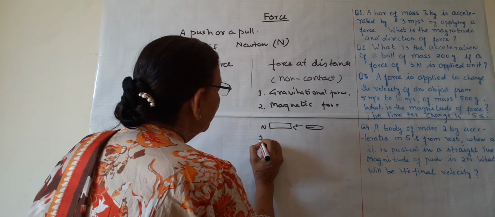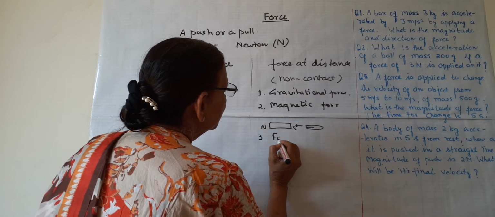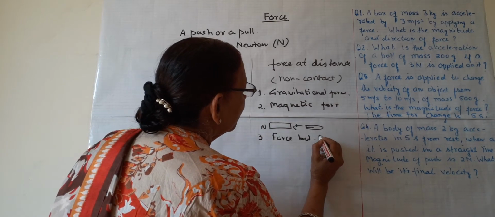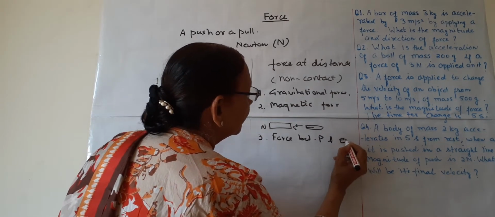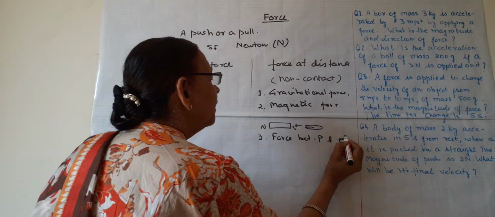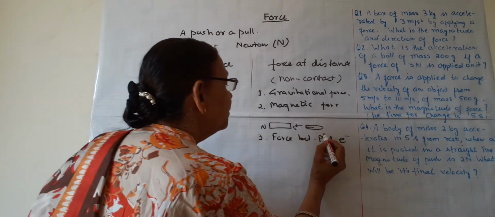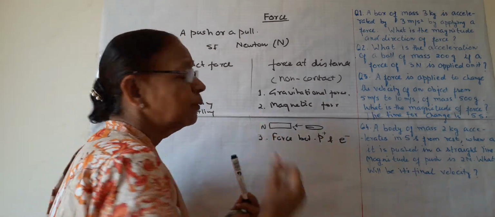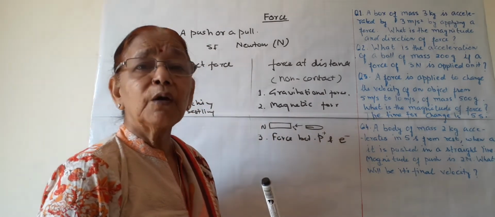The other important force is the force between protons and electrons. All of you know electrons are negatively charged, protons are positively charged. So this force is known as electrostatic force.